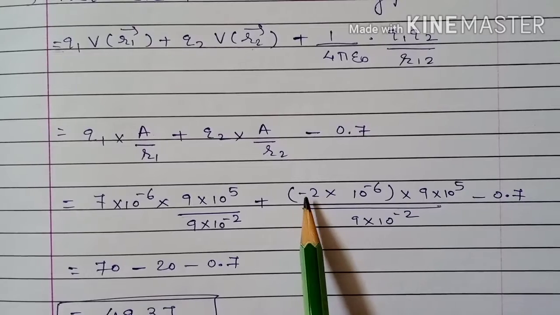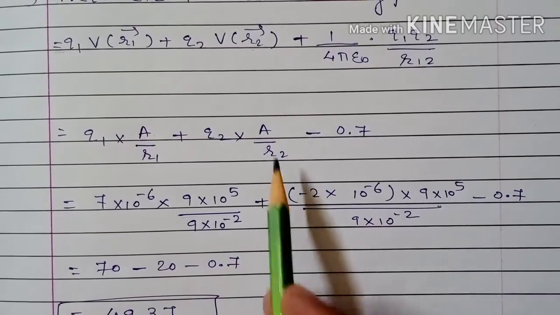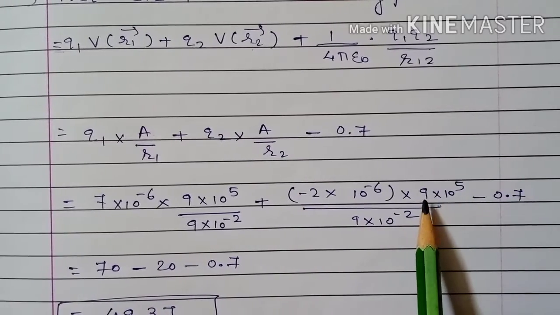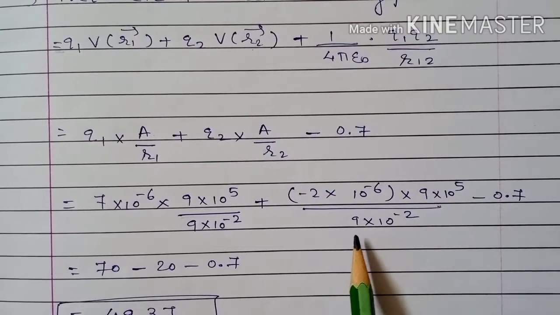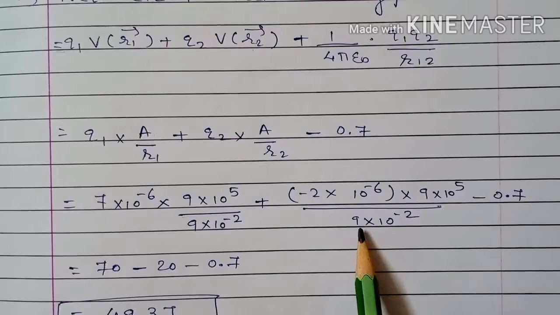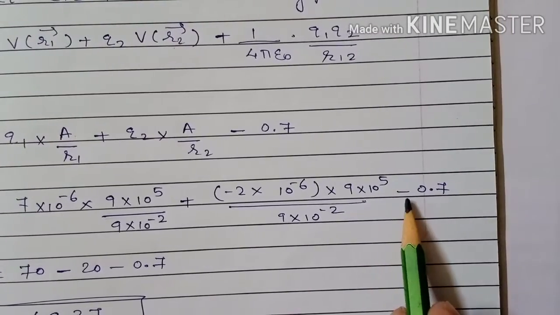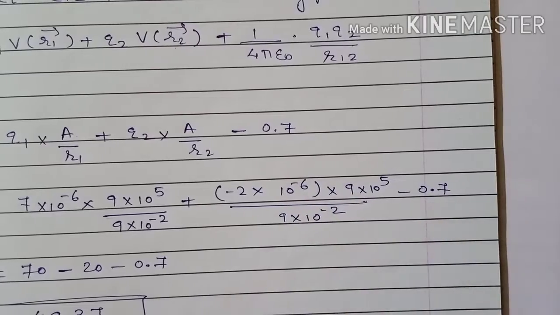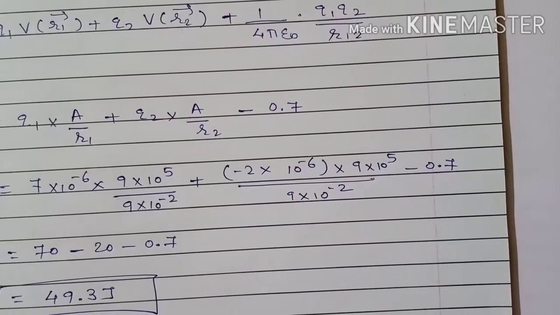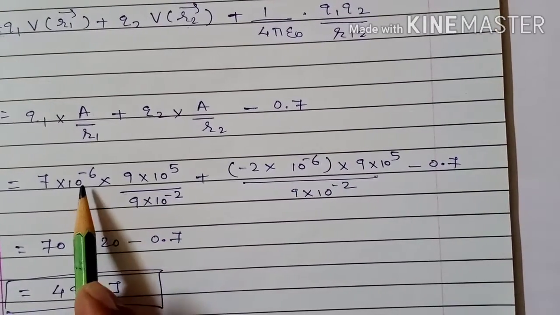Q2 is minus 2 into 10 raised to minus 6, into A that is 9 into 10 raised to 5, upon the second charge's distance, which is 9 centimeter. So 9 into 10 raised to minus 2